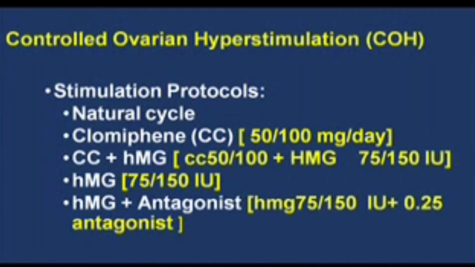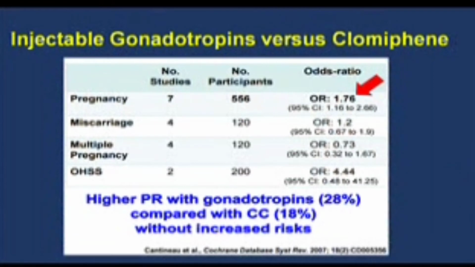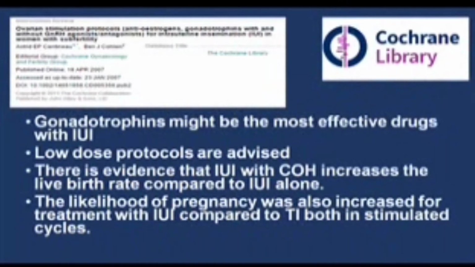Now the question arises: which stimulation protocol is better for an IUI cycle? There has been a Cochrane review in 2007 which has proved that there are higher pregnancy rates with a pure gonadotropin cycle compared to a clomiphene citrate cycle without any increased risks. So the Cochrane said that gonadotropins might be the most effective drugs while doing an IUI cycle. The low-dose protocols are advised, like I have already spoken, that we don't use a dose of more than 75 to 150 IU of gonadotropins.